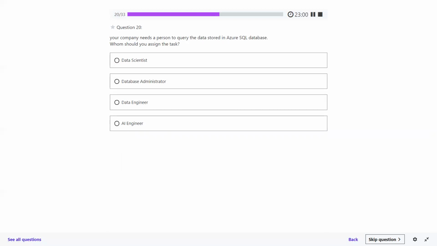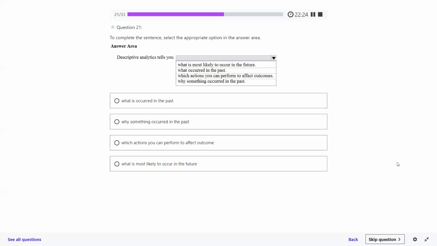Number 20, please. Your company needs a person to query the data stored in Azure SQL database. Whom should you assign the task? Data scientist, data administrator, data engineer, AI engineer. We're saying your company needs a person to query the data stored in the Azure SQL database. Tell me who will do this. Data engineer, right? Perfectly.